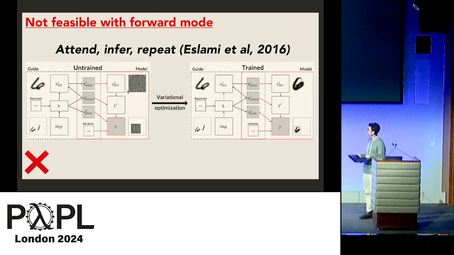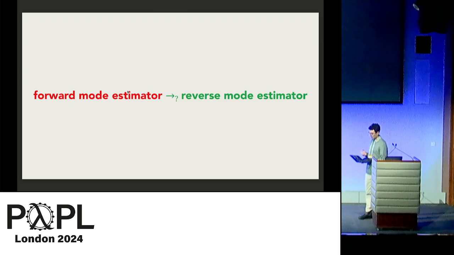This directly implies that for even modest deep learning architectures, examples like the one I presented earlier are out of the question. So clearly, we'd like a reverse mode. We'd avoid the scaling issue, and we could provide ADEV automation for settings such as this one. Now, ADEV gives us the left-hand side, the implementation of a forward mode estimator. We really want a type of transformation which allows us to go to the right-hand side, to a reverse mode implementation.